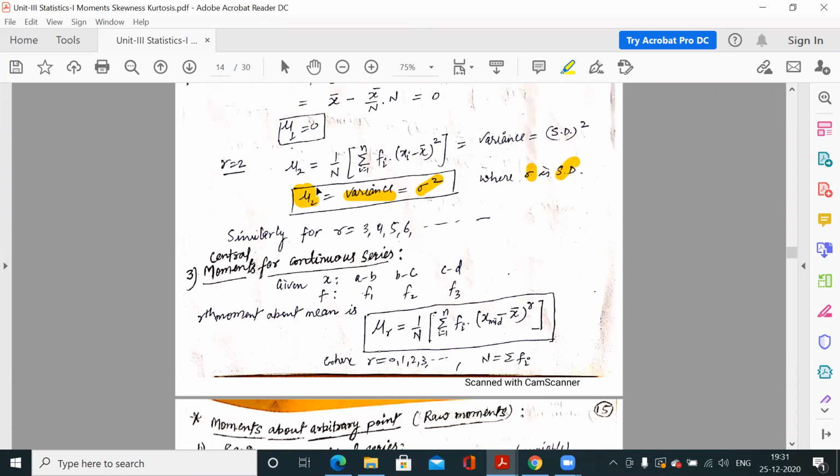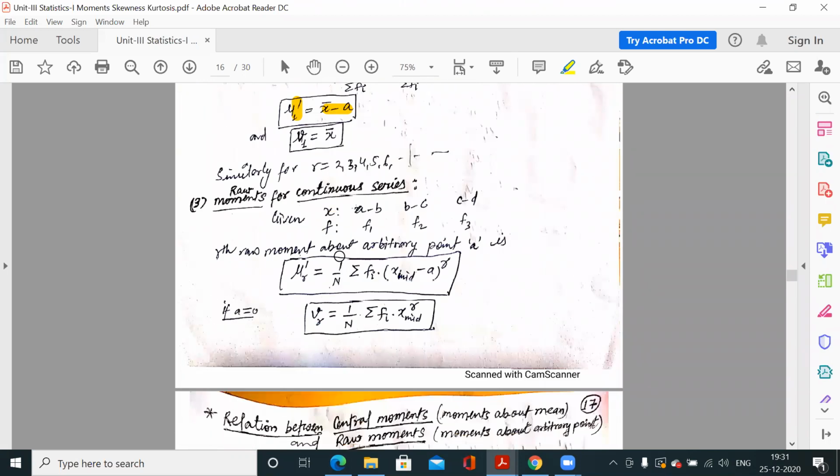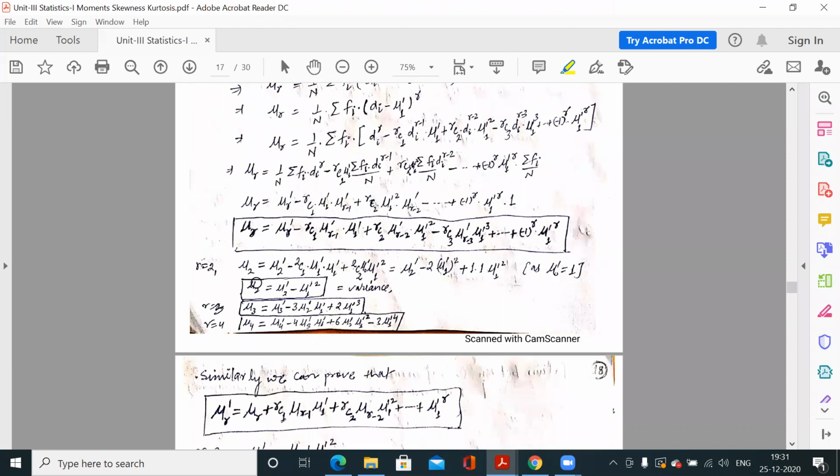So mu2 represents variance, and the relation between mu2, the central moment, in terms of raw moments, is mu2 equals mu2 dash minus mu1 dash square. Here mu2 dash is the second moment about the origin, mu1 dash is the first moment about the origin, and mu2 is the second moment about the mean, which is the variance.